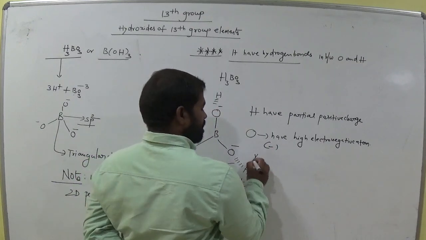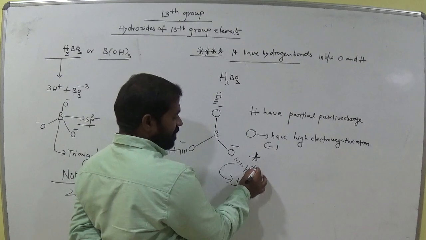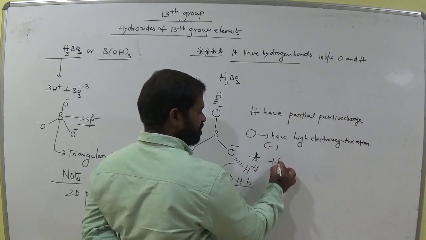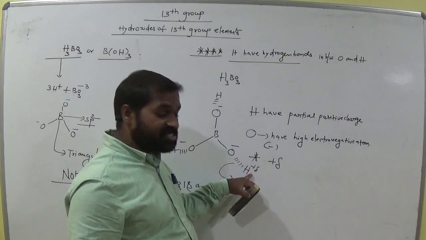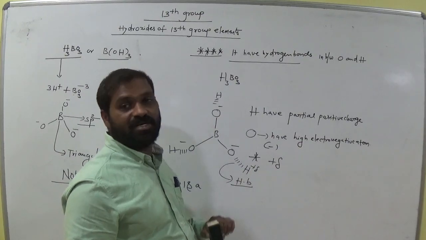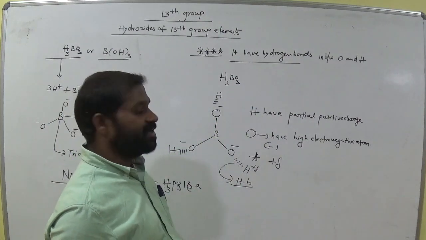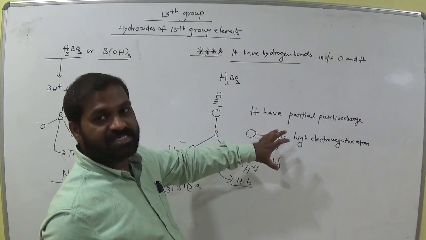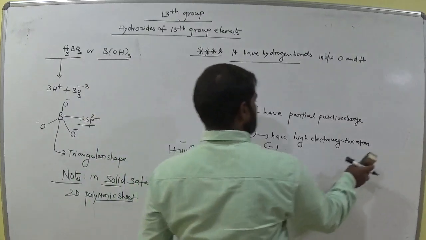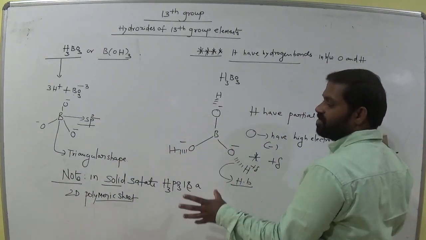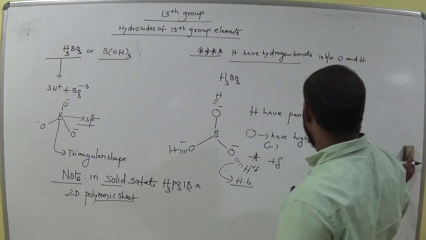So the interaction between the electronegative atom and the partially positive hydrogen, delta, we can represent like this. The interaction between a highly electronegative atom and this partially positive hydrogen is called a hydrogen bond. Such hydrogen bonds are possible in H3BO3. When this molecule interacts with another one, we have such kind of bonds. Remember, H3BO3 in a two-dimensional polymeric structure has hydrogen bonds. Remember this point.